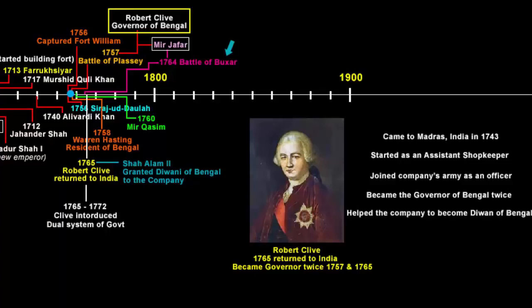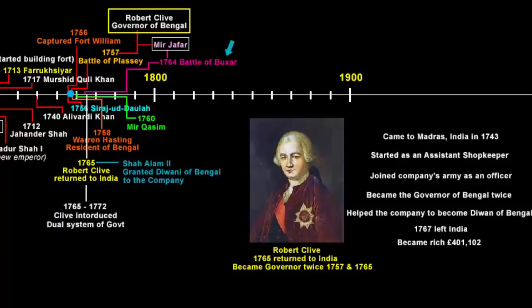Then in the following year, that is in 1765, he persuaded the Mughal Emperor Shah Alam II to grant the company Diwani of Bengal. In 1767, he left India. His Indian fortune was worth 4,01,102 pounds. Just imagine the kind of quick money some of these company officials were making while doing private trade, as well as looting from the local Nawabs and their provincial treasury.